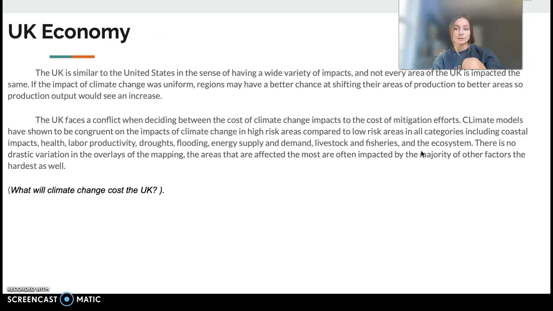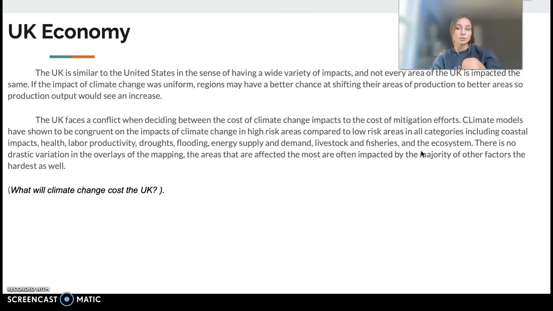The UK's economy is somewhat similar to the US's in the sense of a wide variety of impacts, and not every area is impacted the same. If the impact of climate change was uniform, regions may have a better chance at shifting their areas of production to better areas, so the production output would see an increase. The UK faces a conflict when deciding between the cost of climate change impacts and the cost of mitigation efforts.